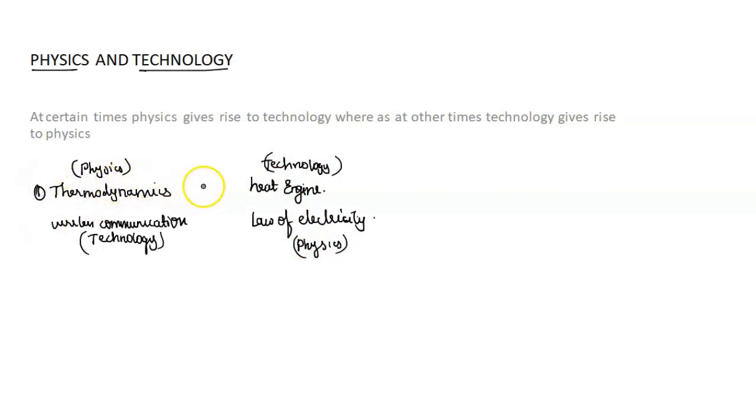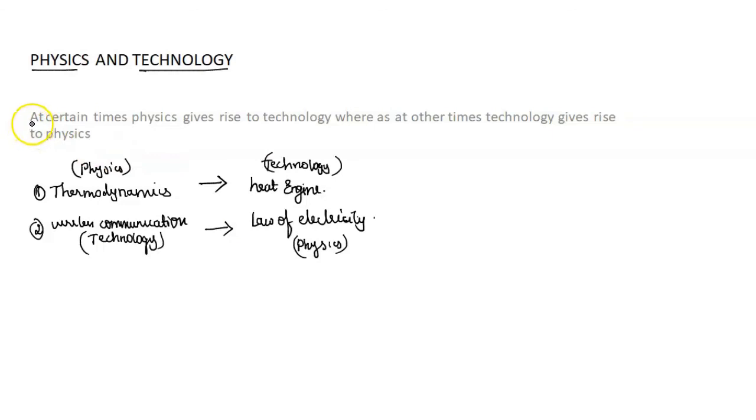So thermodynamics is purely physics and the heat engine is the technology, whereas wireless communication is the technology and the law of electricity is purely physics. In this case, what happens? In the first condition, the physics gives rise to the technology, whereas in the second condition, the technology gives rise to the physics.